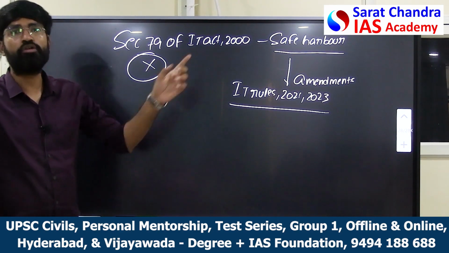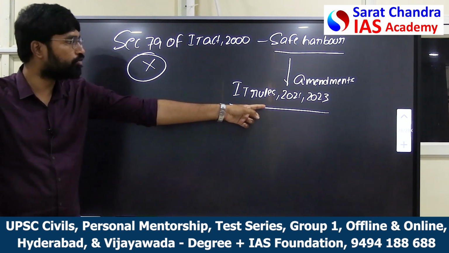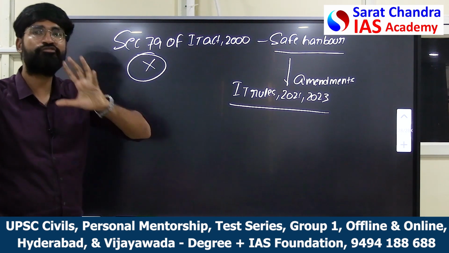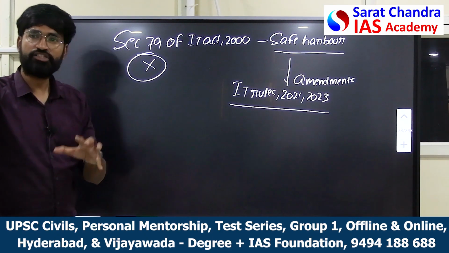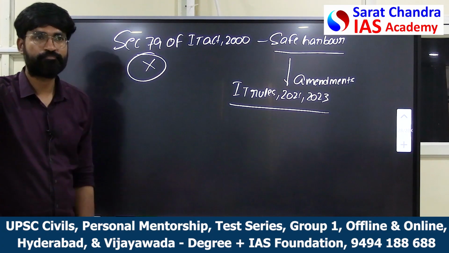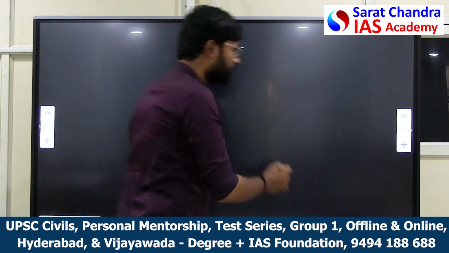Rather than quoting only polity things, quote this also. That section 79 of IT Act also mentions the freedom of speech and expression, especially for the media houses. Because in the press freedom index, India is faring very low. Press freedom index. This is how this article can be written.